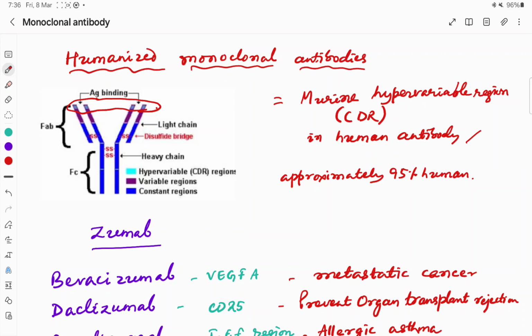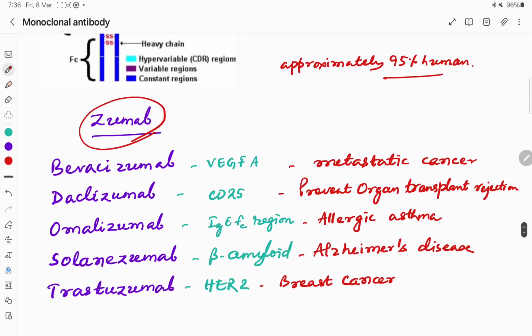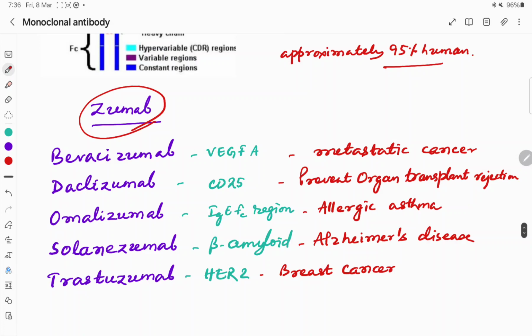The CDR we also call it as complementary determining region or hypervariable region. So by this technique we will get approximately 95% human, and the nomenclature, they end with ZUMAB. So bevacizumab, daclizumab, omalizumab, solanezumab, trastuzumab.